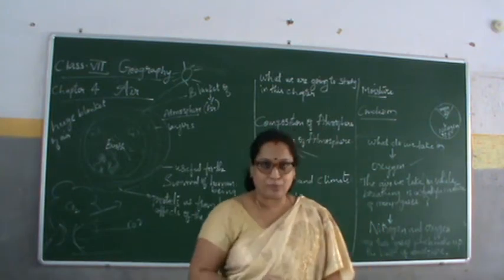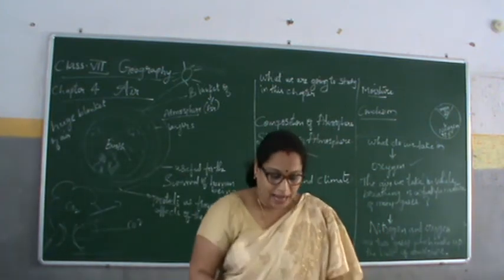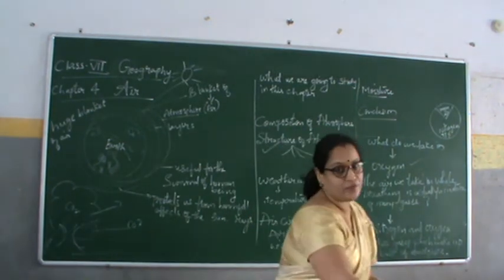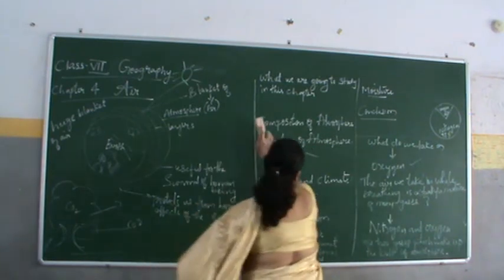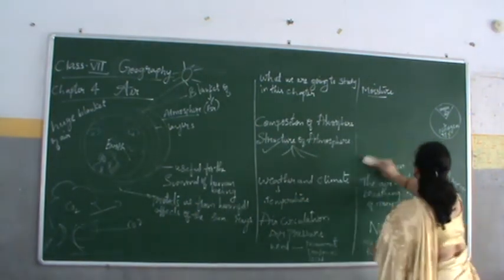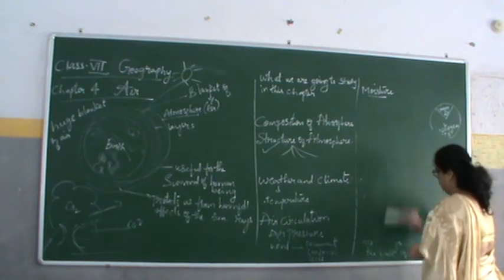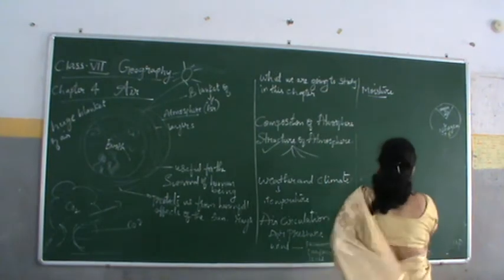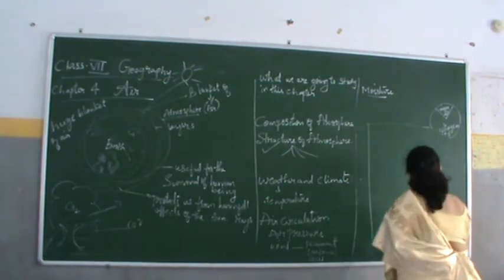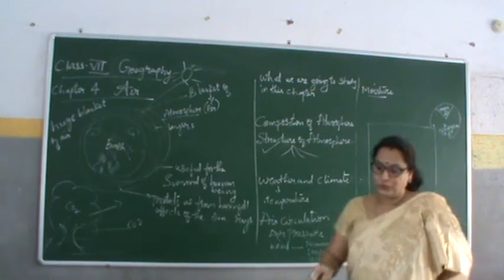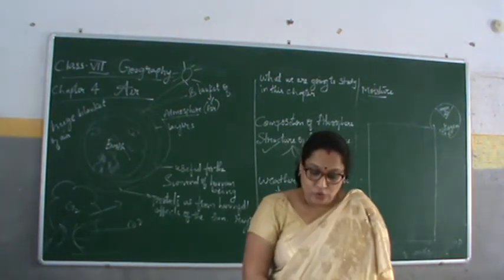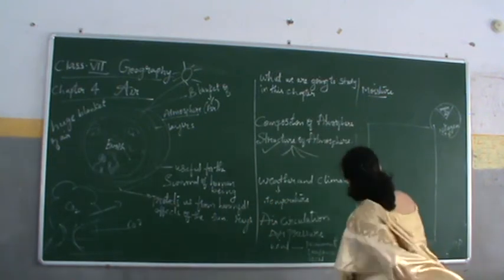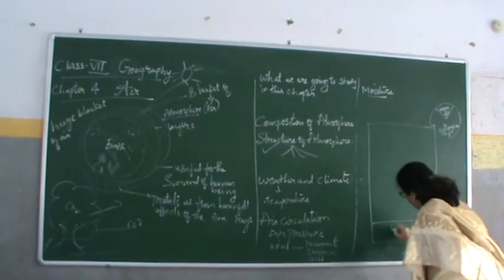For this you have to keep the textbook in front of you, children. The atmosphere is divided into 5 layers. Yes, the atmosphere is divided into 5 layers. See, these are the layers. Keep the textbook in front of you. Troposphere. So where is the troposphere? First here comes the troposphere.